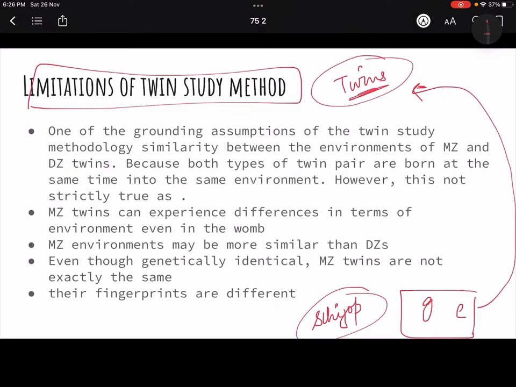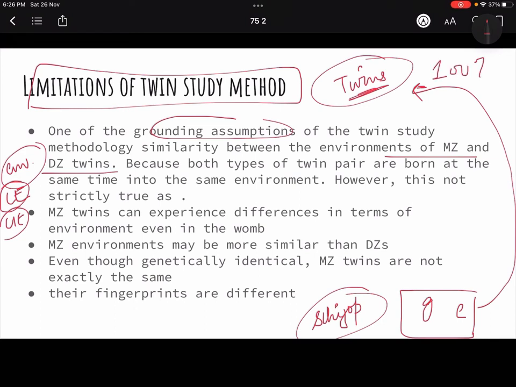कभी कितने twins होंगे आपके, how many twins do you have in your known, right? So how can you generalize based on a rare phenomena is one limitation. Then the second is we are assuming that in case of monozygotic and dizygotic their environment is 100% similar, but then only I told you that common environment they are sharing, that is same, but their unique environment is different. So that means there is a limitation. How can we assume that 100% environment is same?